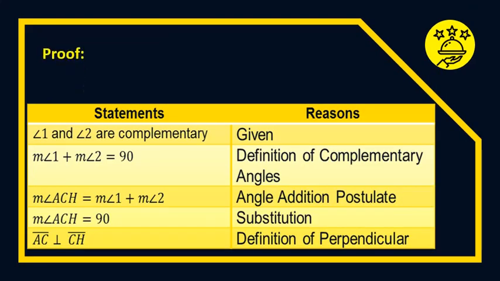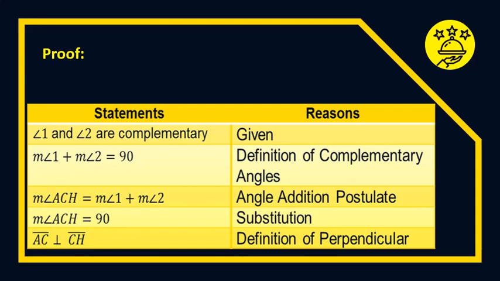And here is the proof in the given example above. We have the statement and reason. Angle 1 and angle 2 are complementary, given, so the measure of angle 1 plus the measure of angle 2 is equal to 90. That will be the definition of complementary angles. Then the measure of angle ACH is equal to the measure of angle 1 plus the measure of angle 2, by the angle addition postulate.